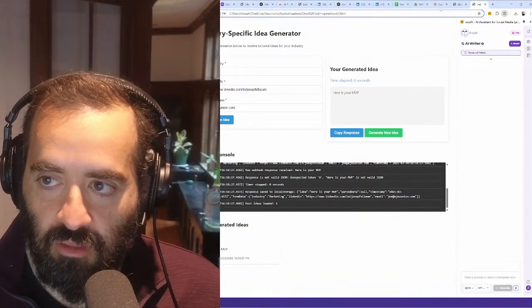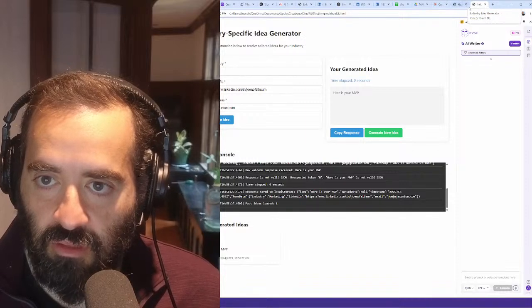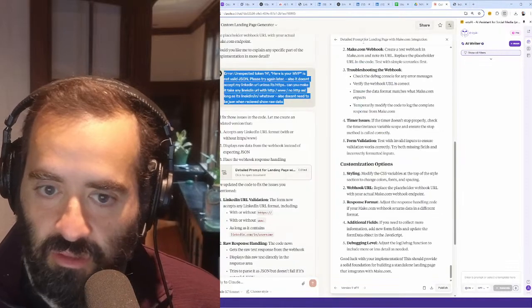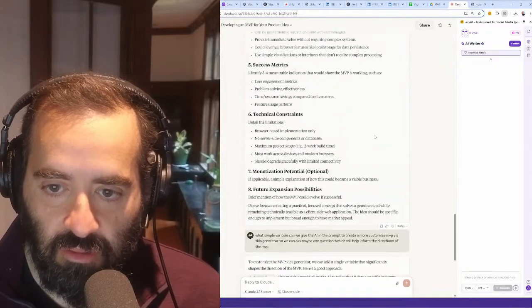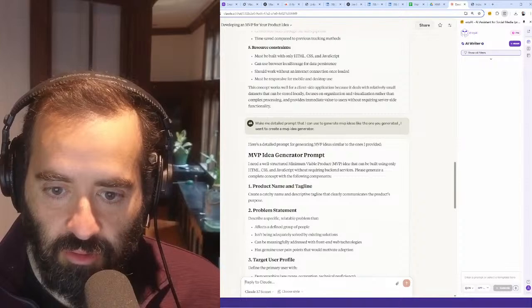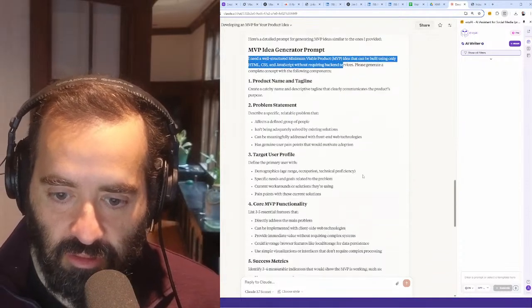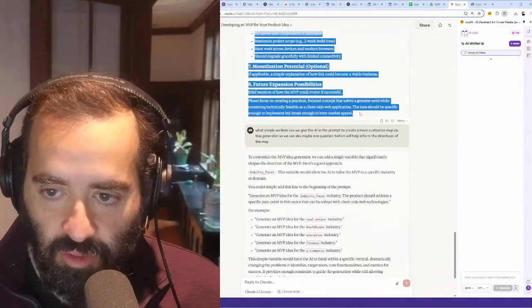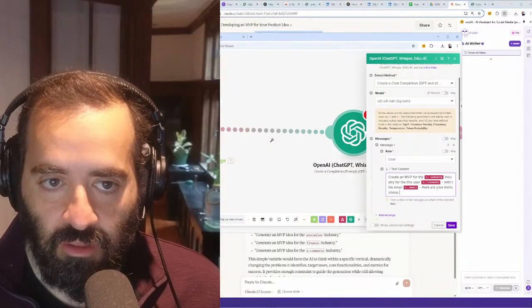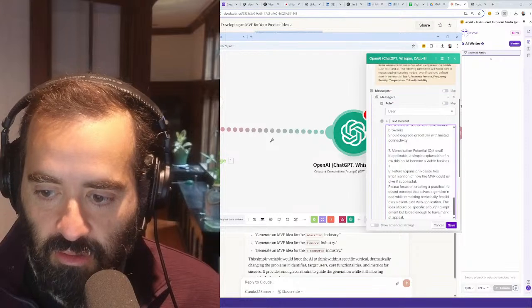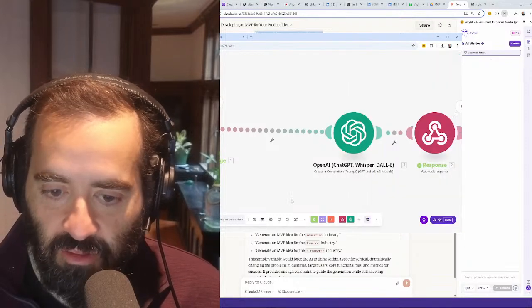Should we close this? No, we'll leave the webhook 2 open because that's a good one. We're going back here, develop an MVP for your product. We're going to pull this. I need a well-structured MVP. Boom, boom, boom. And then I'm going to go back into make.com, paste this here, hit save.